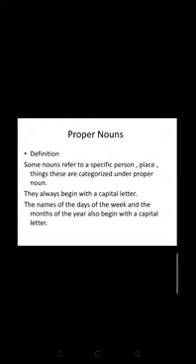It can be explained with the further knowledge of proper and common nouns. Now first, let us talk about proper nouns. Kids, a proper noun refers to a specific person, place or thing. The proper noun always begins with a capital letter. Proper nouns also include the specific names of the days and months of the year. Let us clear proper nouns with the help of a few examples.